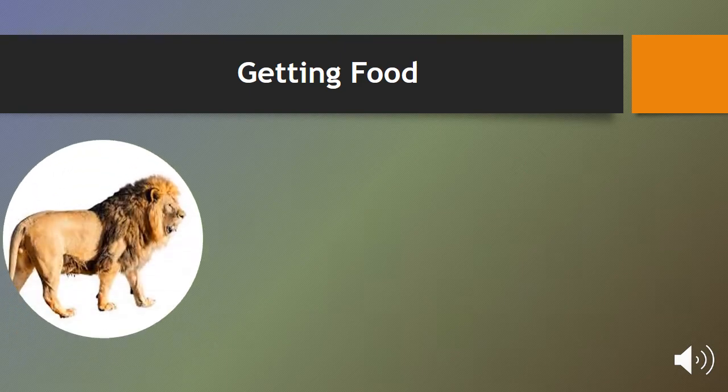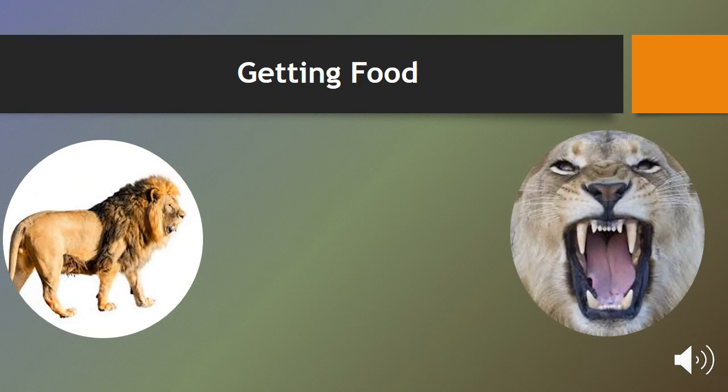Also, the lion has something else that helps to get food. Look at this part. Do you know what this part is? We call it the jaw. What is it? Actually, it's the upper bones and lower bones that carry teeth.